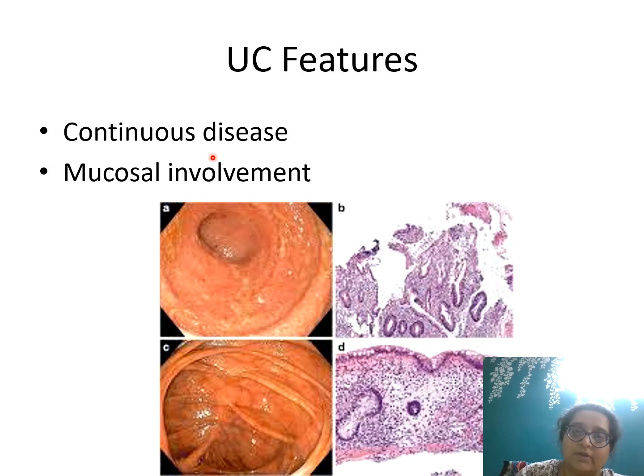So we all know UC is like, if you can see, this is not a very good image, the entire mucosa from here to here is red, and this is normal but this is not normal. So UC has a continuous lesion while Crohn's is skip, which I'll show you in the future. Over here you also see these folds, normal folds, but you see these erythematous lesions all over this mucosa.